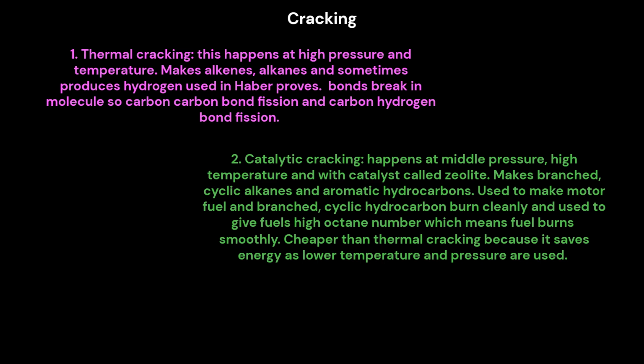2. Catalytic cracking. Happens at moderate pressure, high temperature, and with a catalyst called zeolite. Makes branched, cyclic alkanes, and aromatic hydrocarbons. Used to make motor fuel, and branched, cyclic hydrocarbons burn cleanly and are used to give fuels a high octane number, which means the fuel burns smoothly. Cheaper than thermal cracking because it saves energy as lower temperature and pressure are used.